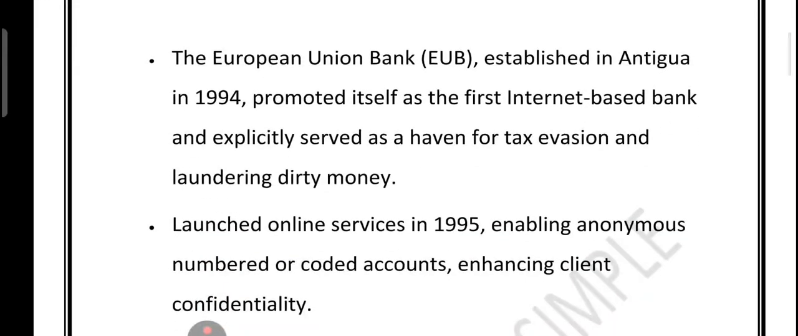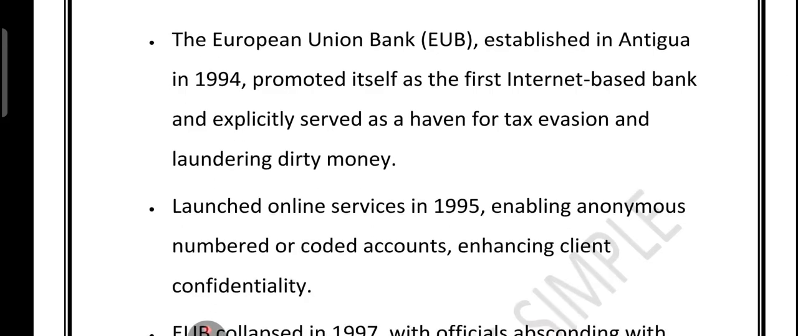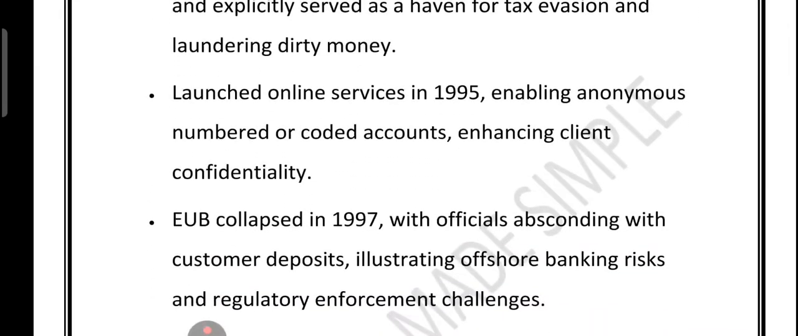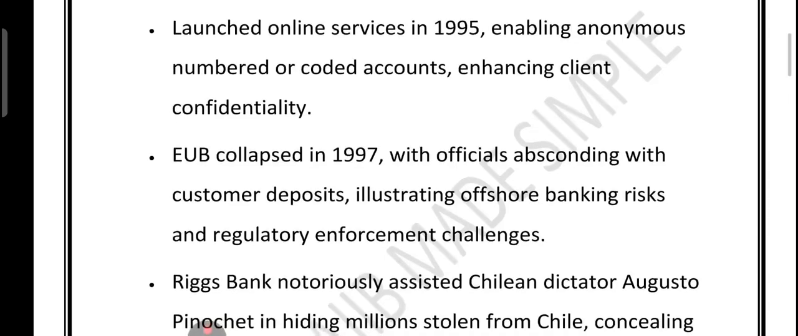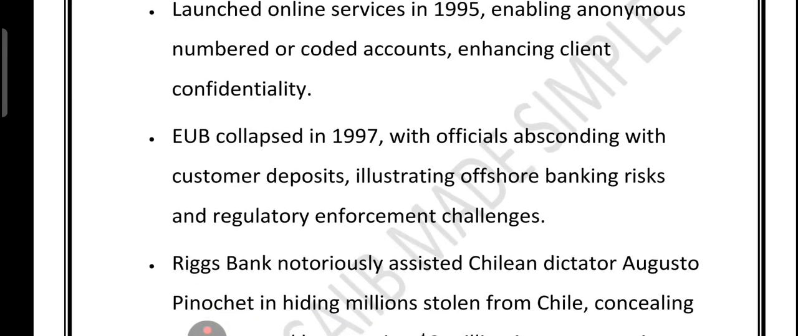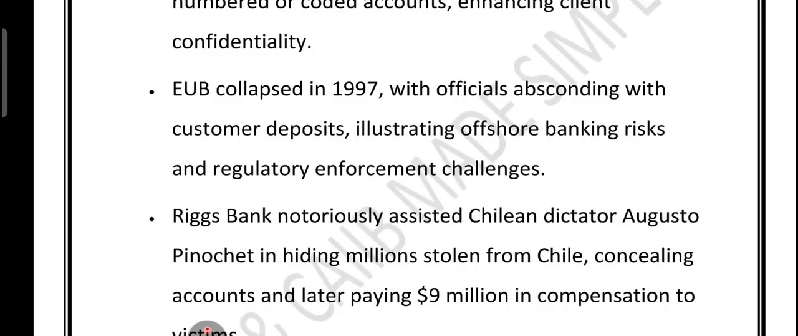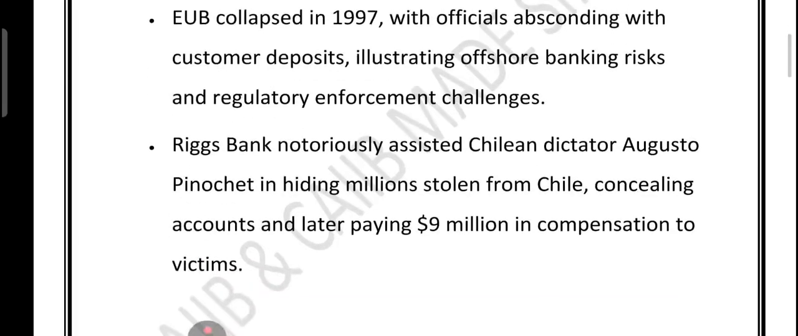Then comes the European Union Bank, set up in Antigua in 1994. It promoted itself as the world's first internet-based bank. But behind the flashy marketing, it was openly serving as a safe place for tax evasion and laundering dirty money. By 1995, EUB launched an online service that offered anonymous numbered or coded accounts, making it nearly impossible to track who owned the money. This secrecy was perfect for criminals. The bank collapsed in 1997 when officials disappeared with customer deposits, a textbook example of the risk of offshore banking and the difficulty of enforcing regulation across borders.